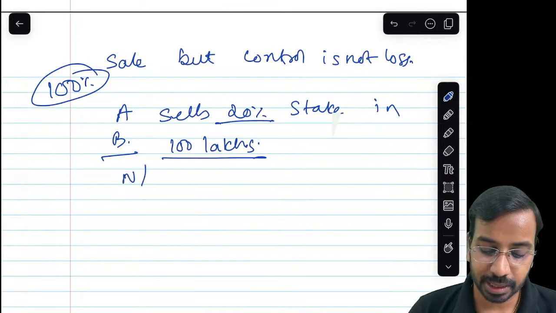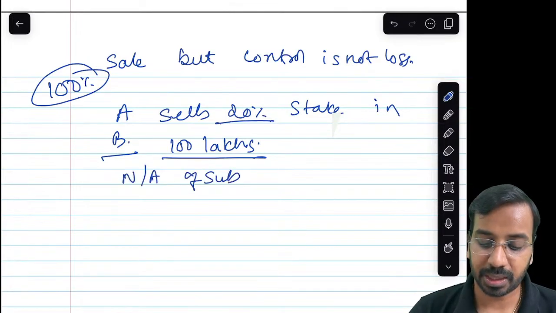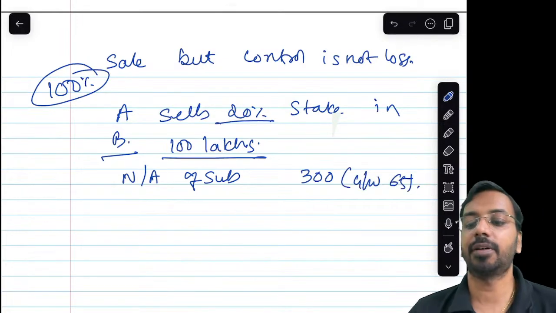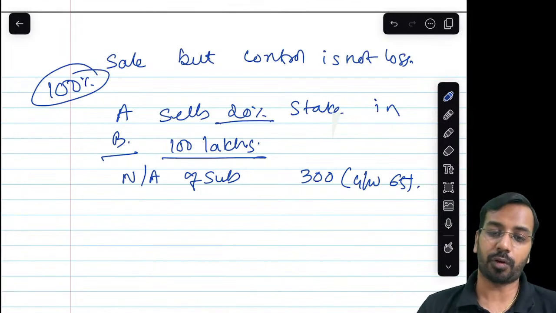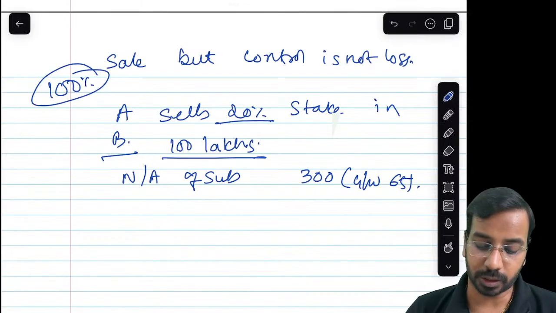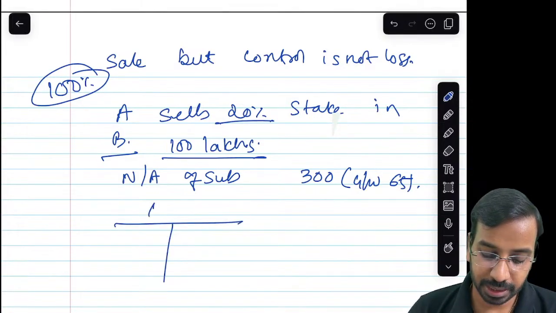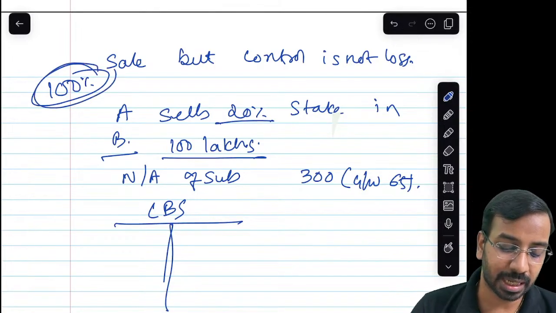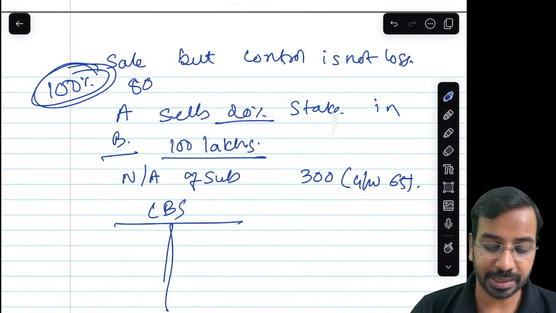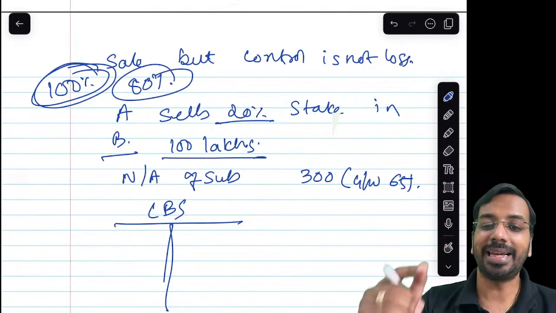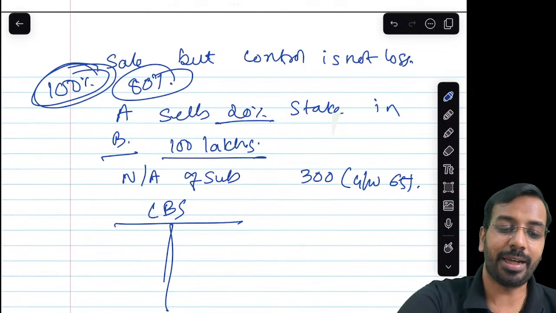Now on this date, the net asset of the subsidiary is 300 lakhs. This includes goodwill of 65 lakhs. Now, how do we account for this transaction? In this type of transaction, when control is not lost, see the consolidated balance sheet. Whether it is 100% consolidation or 80% interest held, what percentage of the subsidiary's net assets do we consolidate?